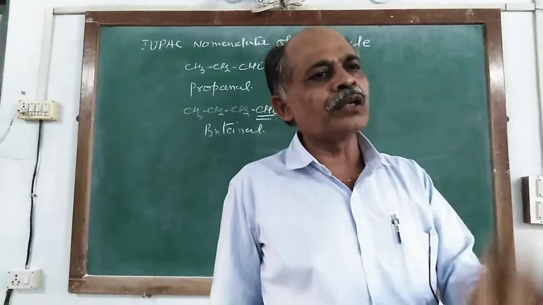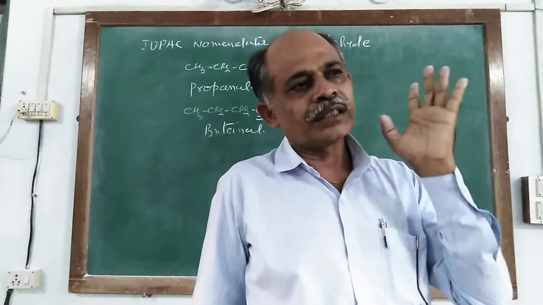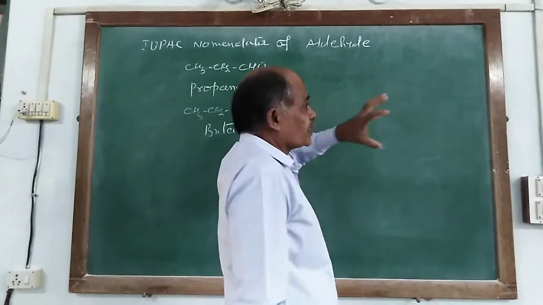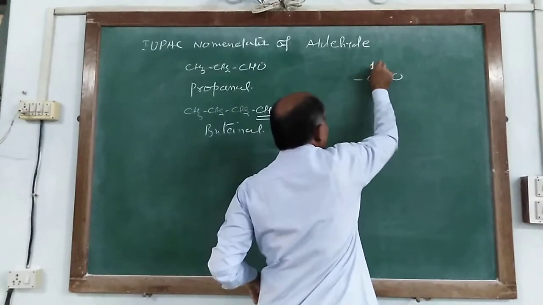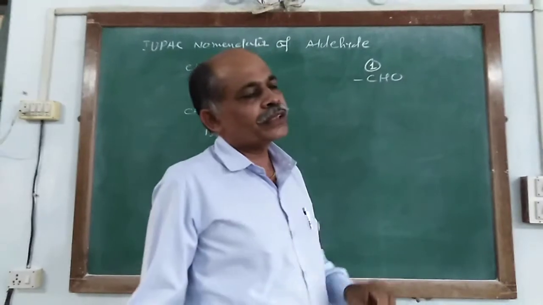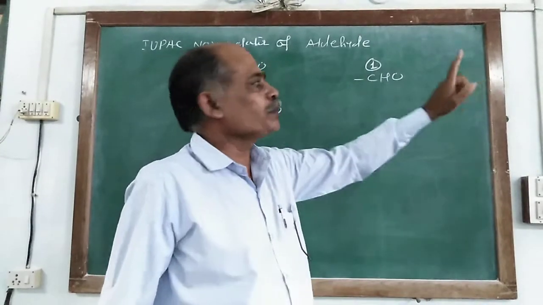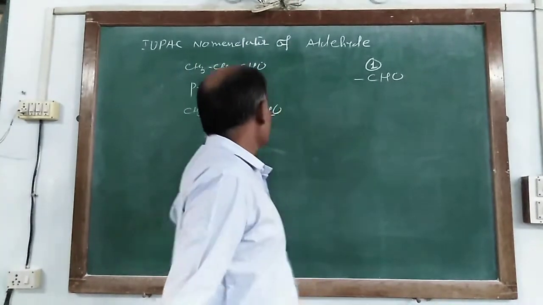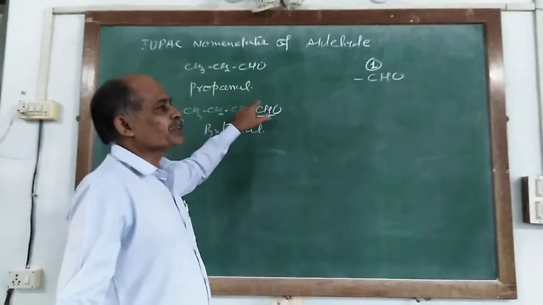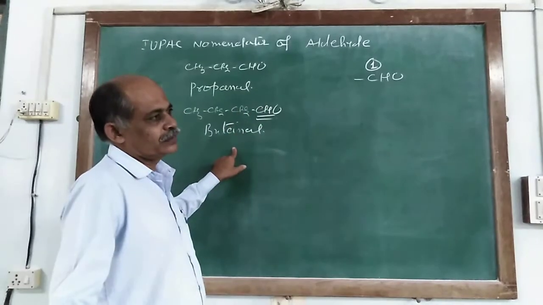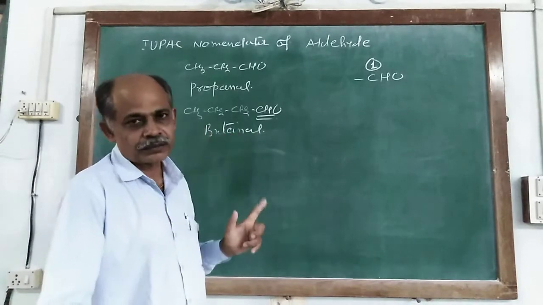The aldehyde carbon atom always has the number 1, and numbering starts from this carbon atom. So here we cannot indicate which number the CHO group has, because it always has the number 1.